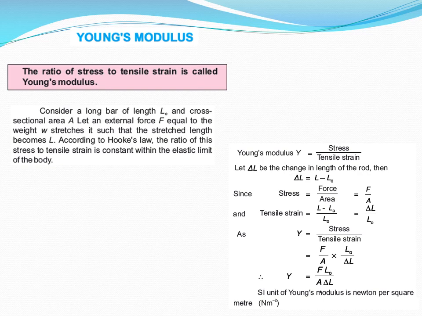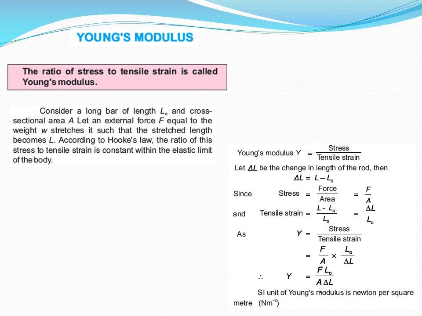So plug these values in the first equation, Y equals stress by tensile strain. Stress F by A in the numerator, and in the denominator you get tensile strain, delta L by L naught.